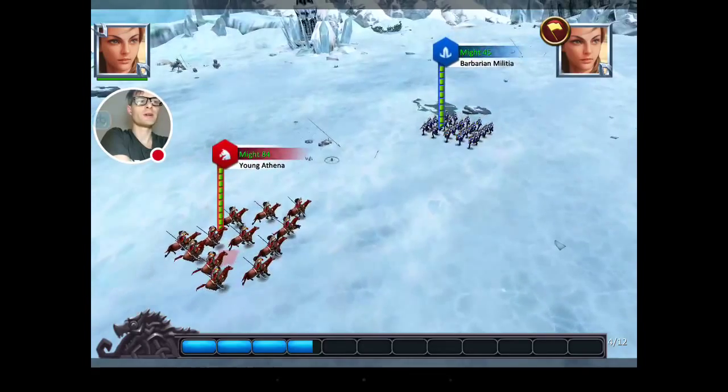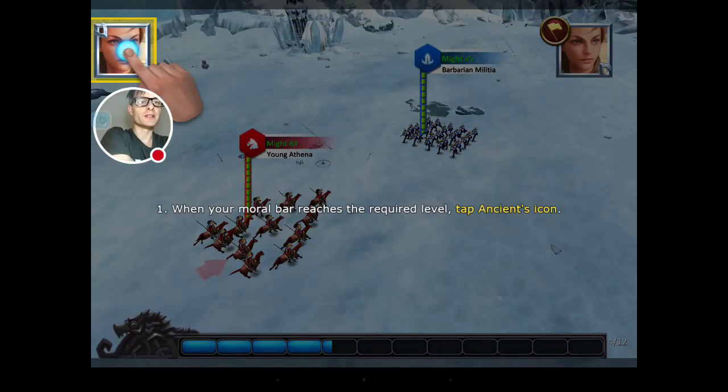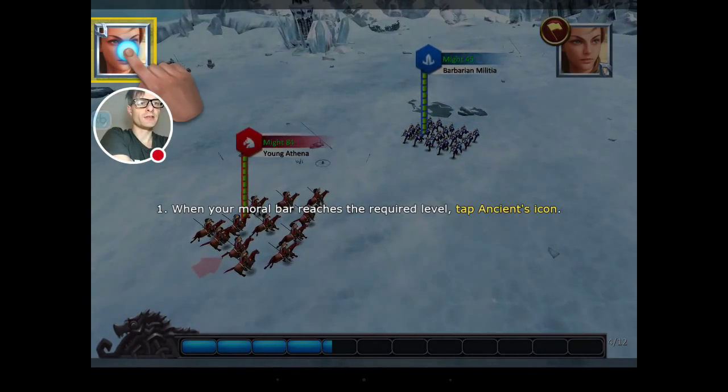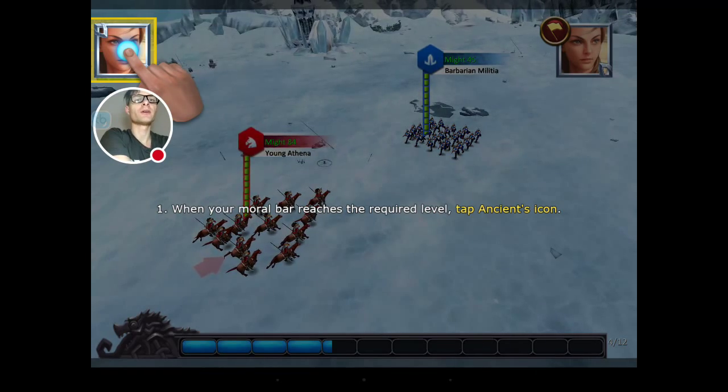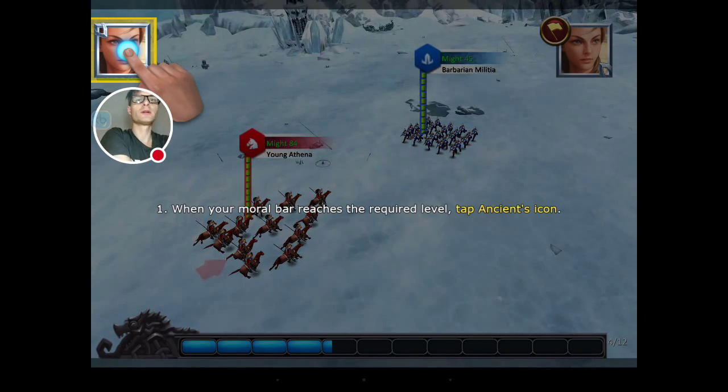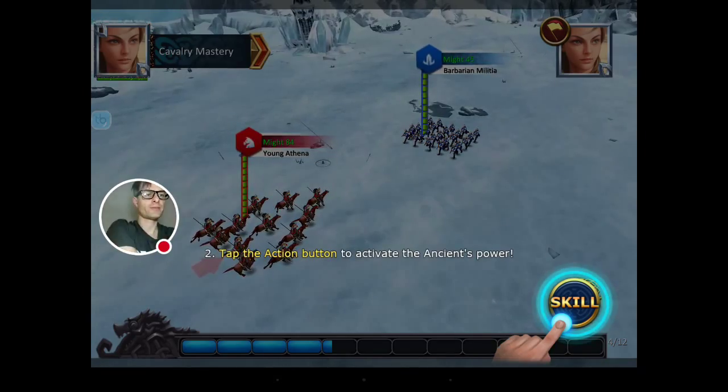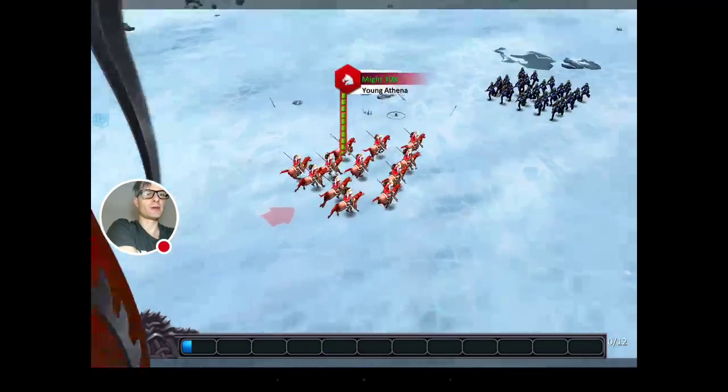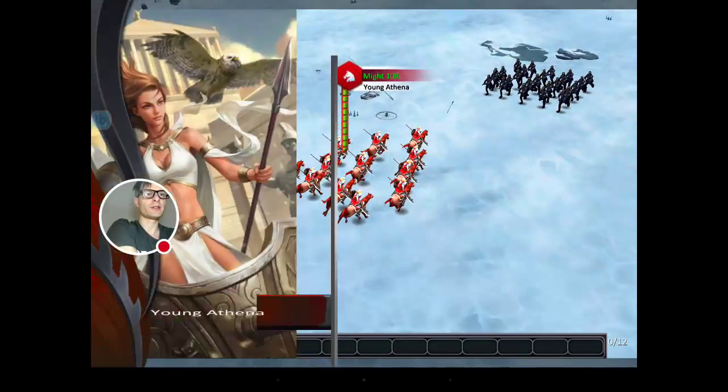Both have the same icon. My might is it. Okay, when my moral bar meets the required level, tap the ancient icon. My moral bar. Okay, do it now. Activate the power. Okay, she's done a rally.